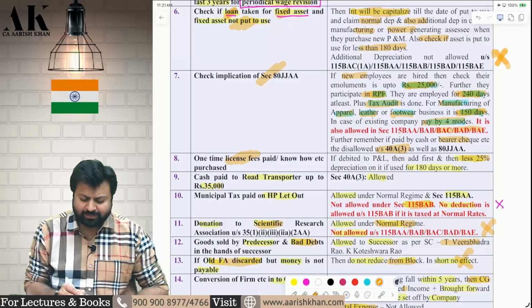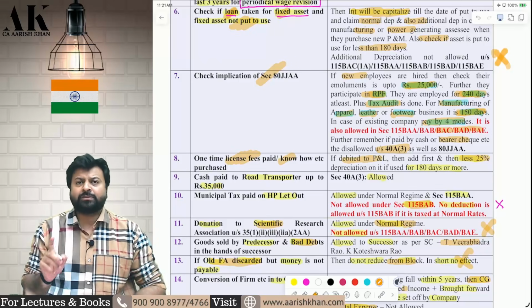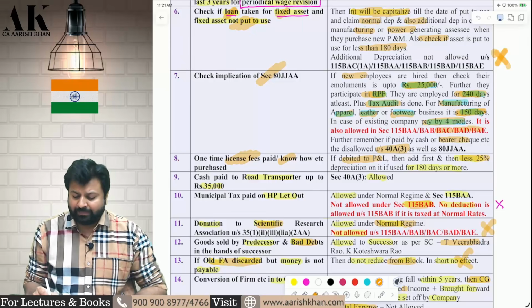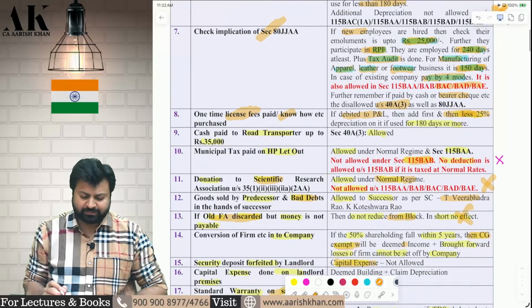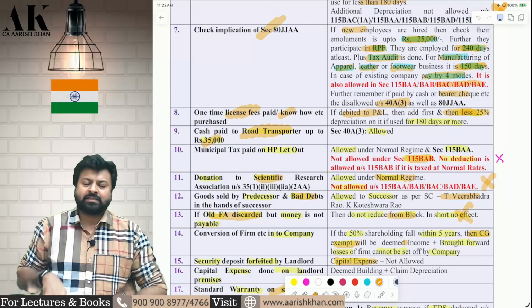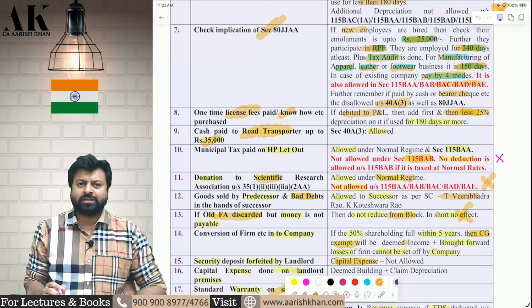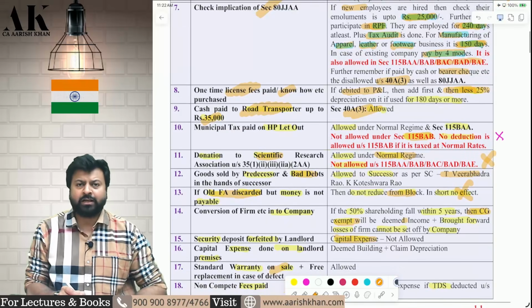You are purchasing a one-time license or any intangible asset and you are debiting it to P&L, add back. It is not an expense. It is an intangible asset. Therefore, add back and claim 25% depreciation if the asset is used for more than 180 days. Next, you are making a payment in cash to a road transporter of 35,000. Generally, you cannot make a payment of more than 10,000 in cash, but to a road transporter you can make the payment up to 35,000.